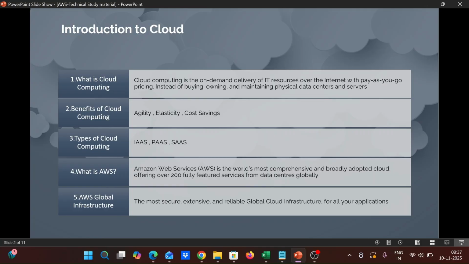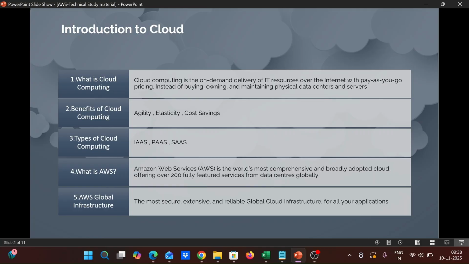For example, federal agencies. AWS is the world's most comprehensive and broadly adopted cloud, because it has more than 200 fully featured services. It provides different kinds of services which are available for everyone to use, and it is the most secure, offering reliability, security, and cost efficiency.